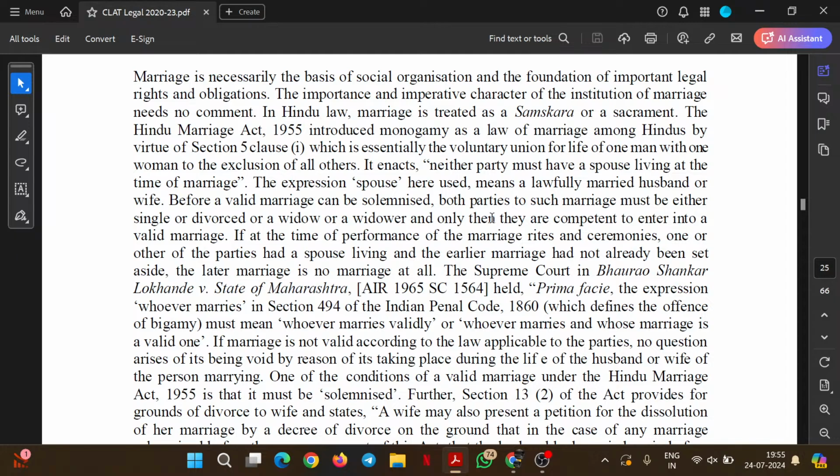The importance and imperative character of the institution of marriage needs no comment. In Hindu law, marriage is treated as samaskara or a sacrament. The Hindu Marriage Act 1955 introduced monogamy as a law of marriage among Hindus by virtue of Section 5 clause 1, which is essentially a voluntary union for life of one man with one woman to the exclusion of all others. So this is the law that we can use for answering the questions.